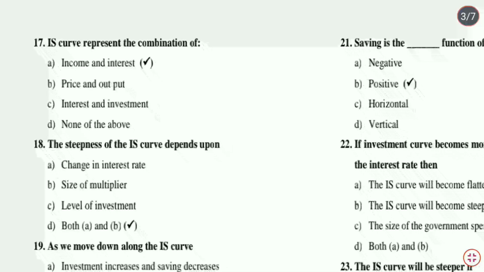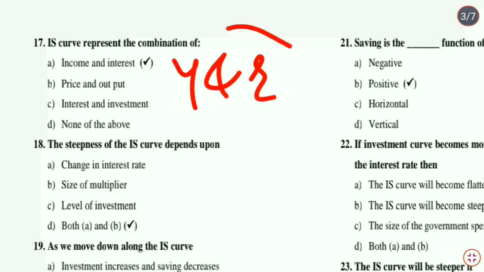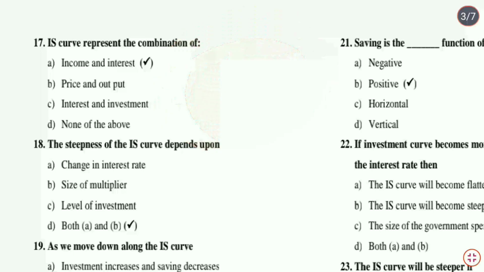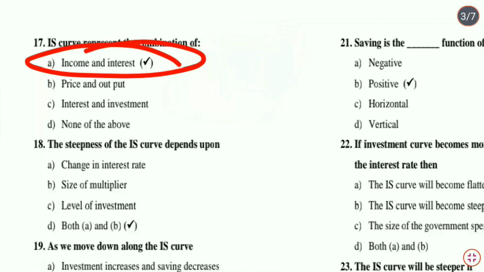IS as well as LM curve represents the combination of income and interest, that is Y and R. But IS curve is related to the equilibrium of goods market and LM curve is related to the equilibrium in money market. Therefore we can say option A, income and interest, is the correct answer.